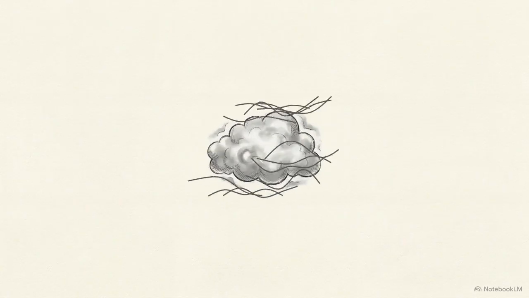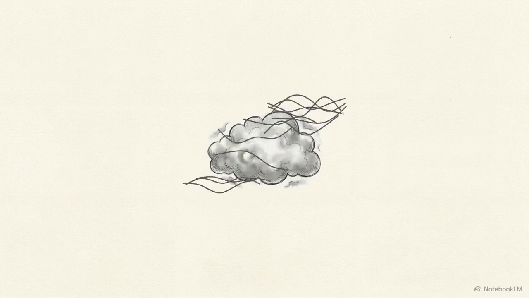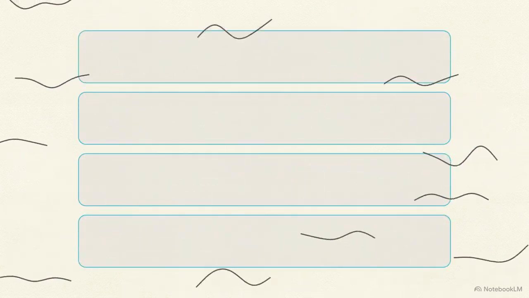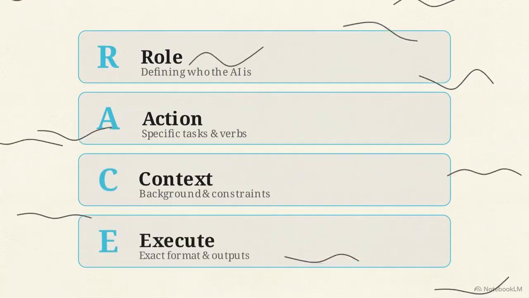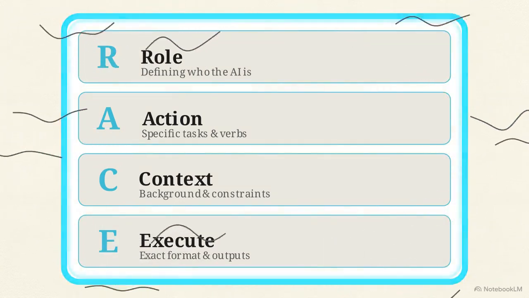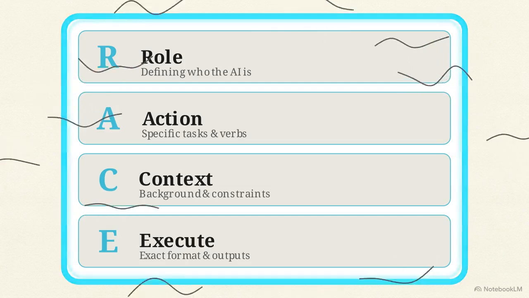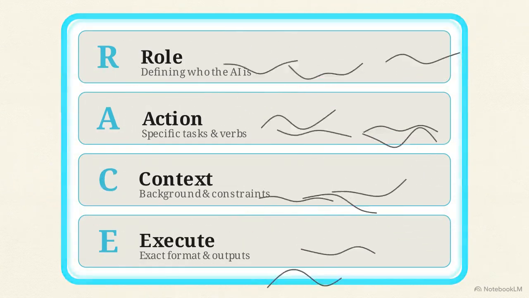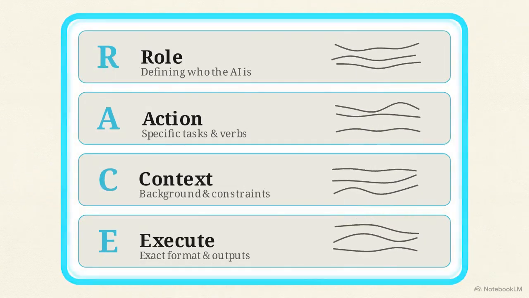To fix this, you have to replace blurry, conversational requests with rigid boundaries. That scaffolding is the RACE framework. It stands for role, action, context, and execute. By answering these 4 specific prompts, you translate teacher clarity directly into AI instructions.